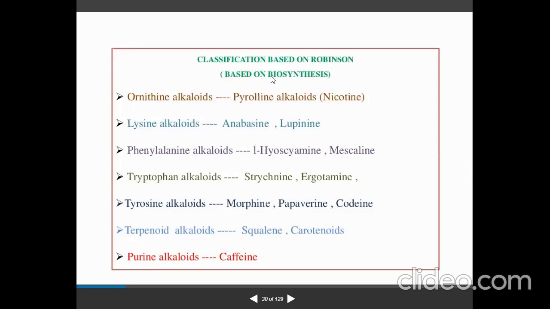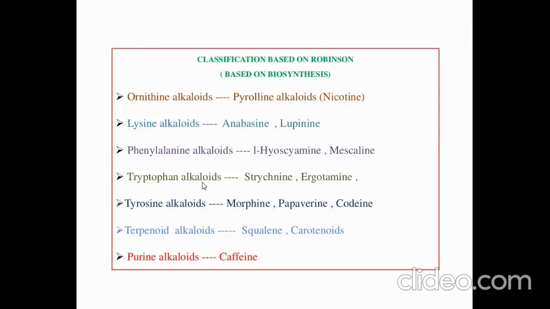Based on the biosynthesis, like how they are biosynthesized in the plant, like ornithine alkaloids. Examples are pyrroline alkaloids, nicotine; lysine alkaloids, anabasine and lupinine. Then phenylalanine alkaloids, like hyoscyamine and mescaline. Then tryptophan alkaloids. These are amino acids, right? As you know, based on the biosynthesis, these precursors go into different pathways for the biosynthesis of different constituents.